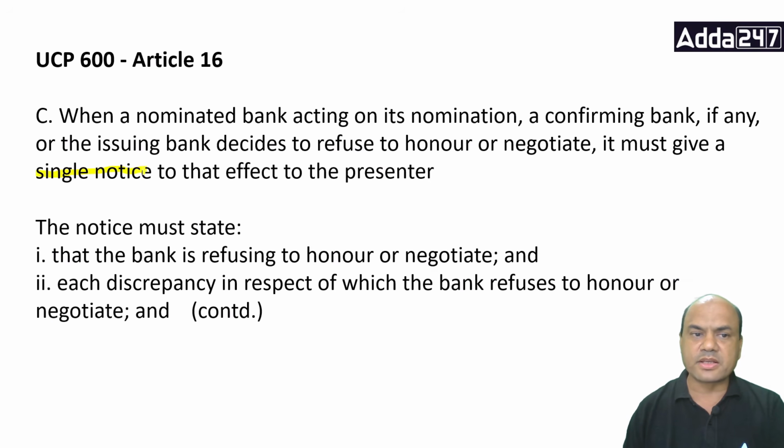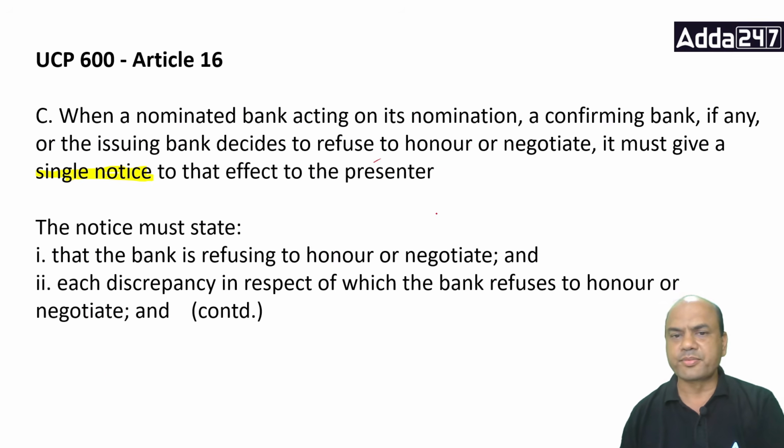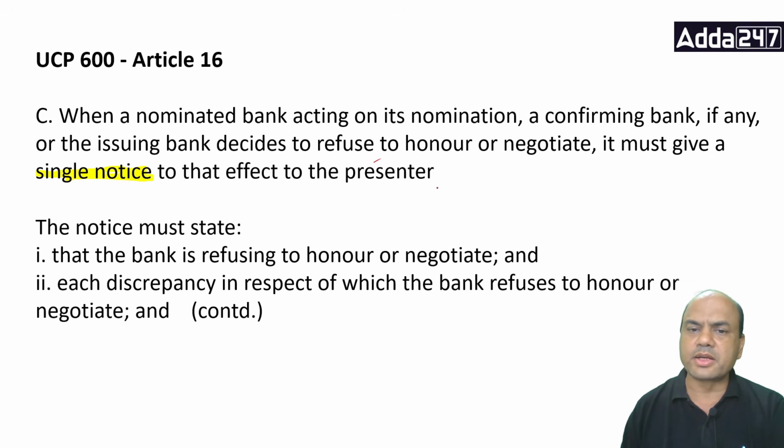What I mean by this, otherwise what will I do? I'll today send the presenter a notice like this. I'll show you over here. I am, let's say, the nominated bank, NB. I'll send one notice to the Benny today. Let's say I have found one discrepancy.